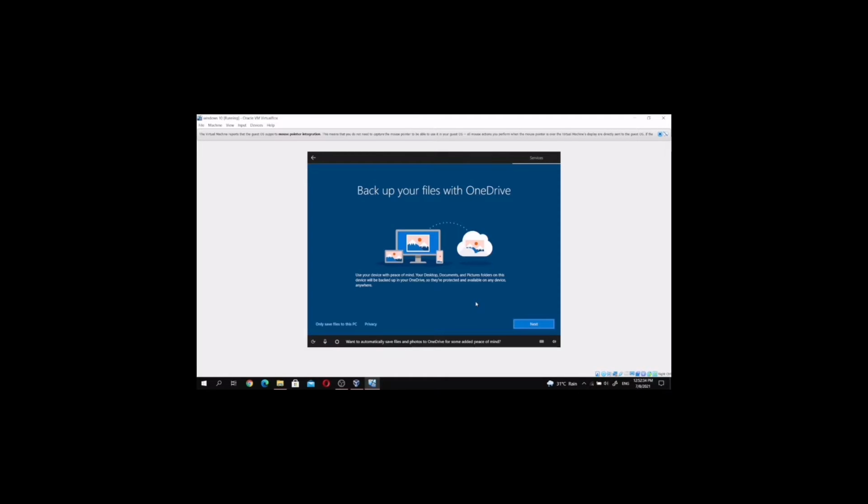You can back up your files using the OneDrive that is provided by Microsoft.